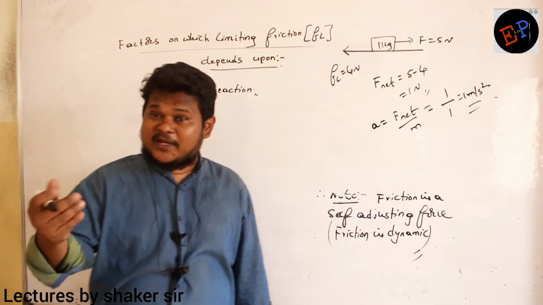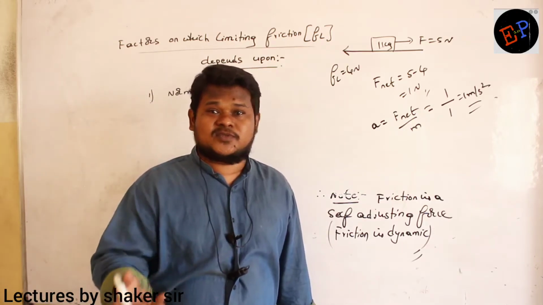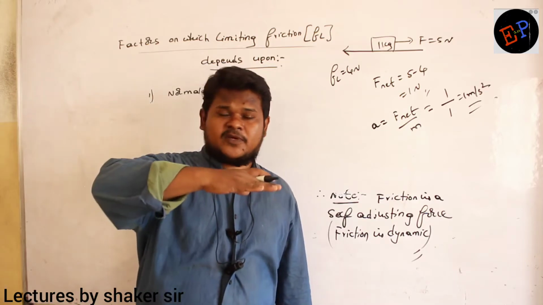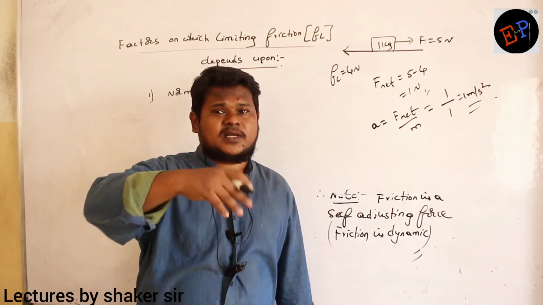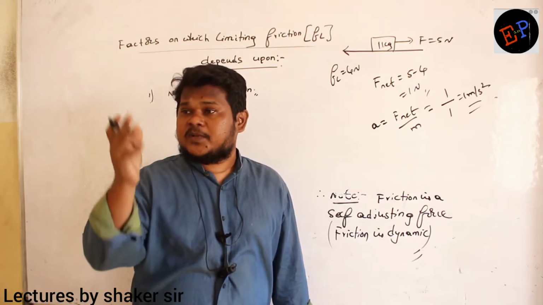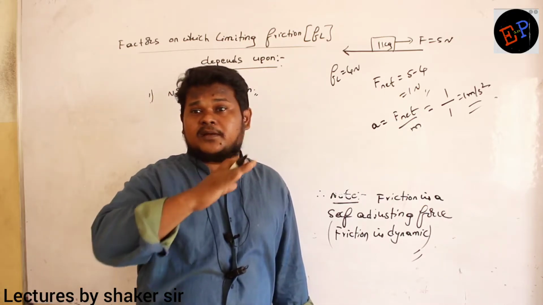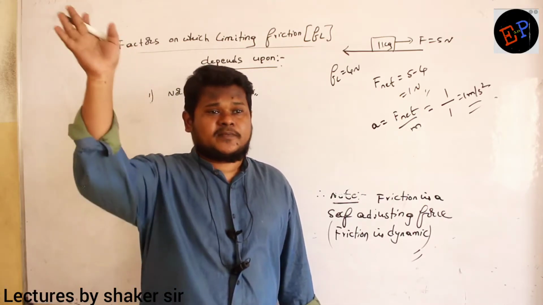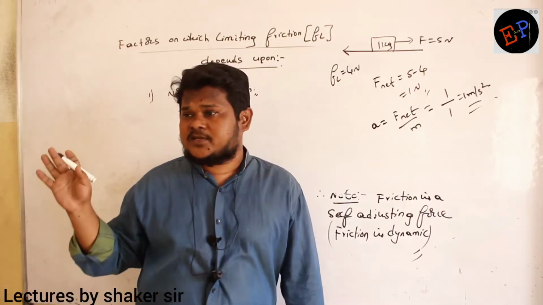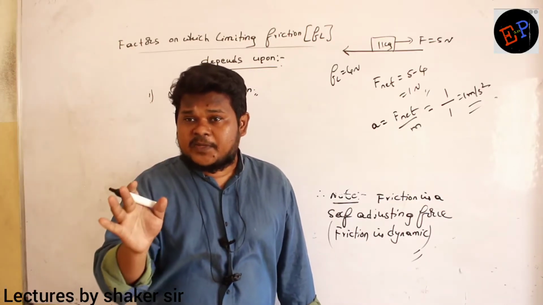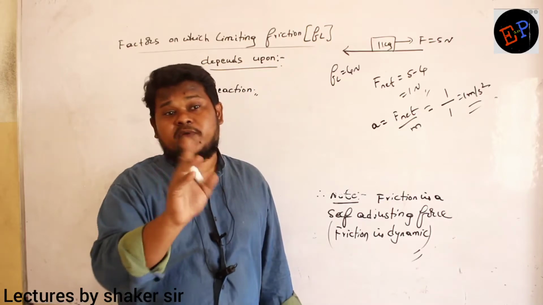But normal reaction changes depending on the situation. For example, if you are placing the body on horizontal ground, then normal reaction is mg. If you are placing the same body on an inclined plane, then normal reaction is mg cos theta. So normal reaction changes according to the situation, and friction depends on normal reaction, not weight of the body.